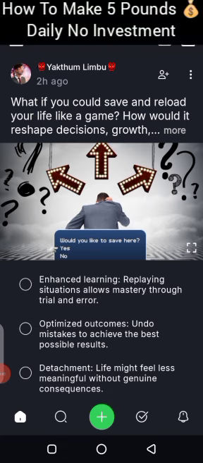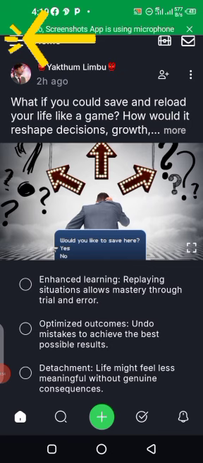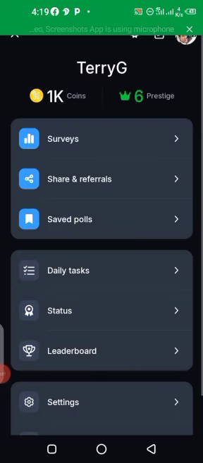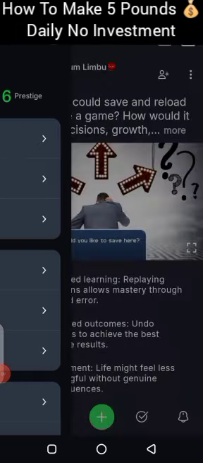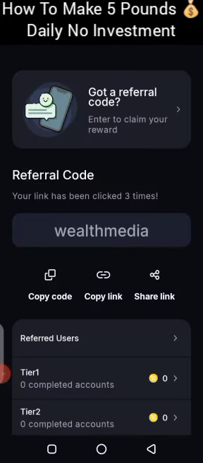Now, after setting your profile, the next thing you need to do is to tap on the hamburger profile. That's your menu. You tap on it again to open the menu, and then you tap on share and referrals. You click here, share and referrals. It's going to bring you to this interface.